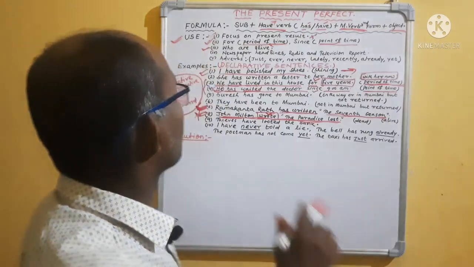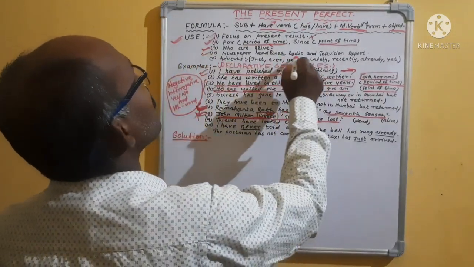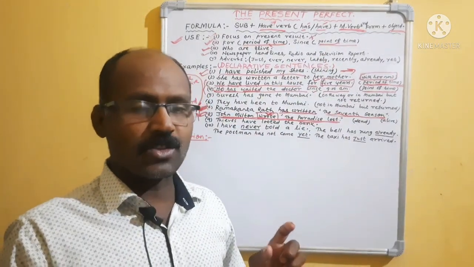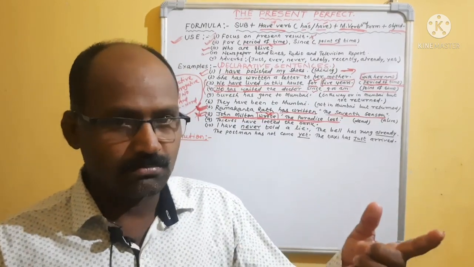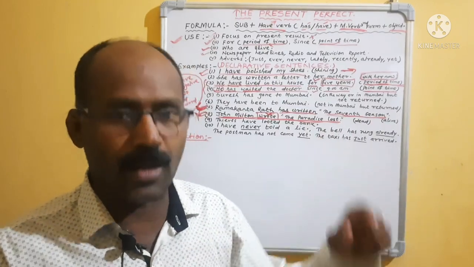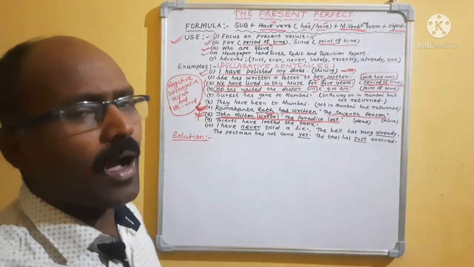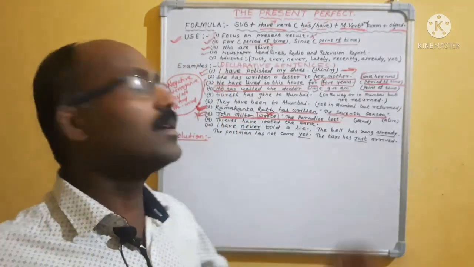Okay. Then come to newspaper headlines, radio or television report. Sometimes you are reading the newspaper, watching the news on television, or listening to the news from the radio. At that time you will mark that most of them are in present perfect.